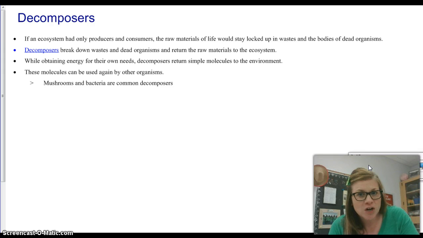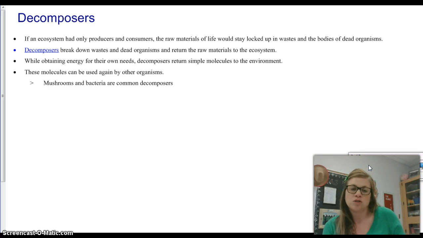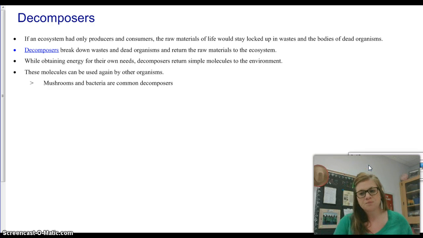So the plants are going to consume those nutrients, and then they're going to take those nutrients and grow and be better plants and have more nutrients for us. So these nutrients keep getting passed. It's kind of like that energy thing, not created nor destroyed, just transferred. So the nutrients are now being transferred back into the soil. Things like mushrooms and bacteria are great for us to have in our ecosystem because they're going to break down those dead organisms and return those nutrients back to the soil.